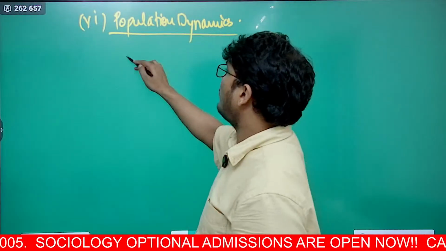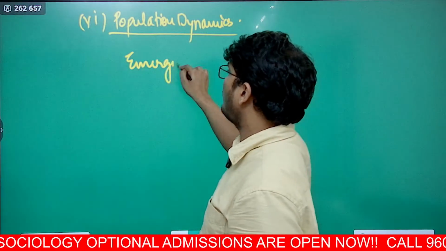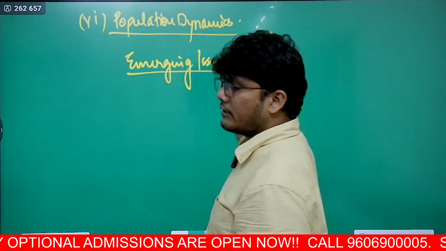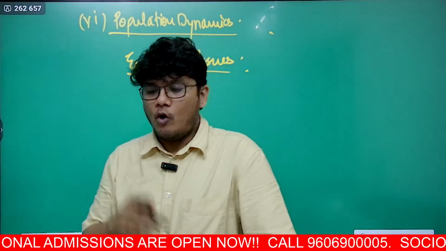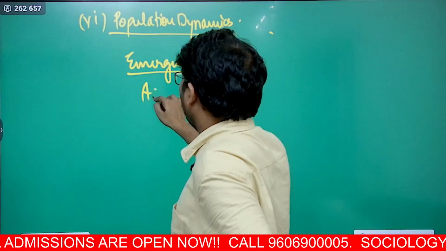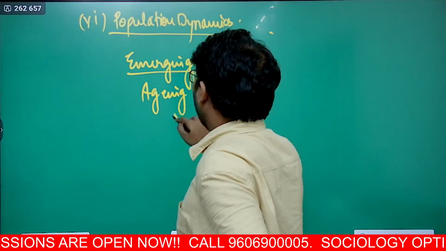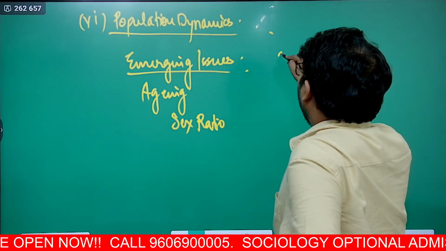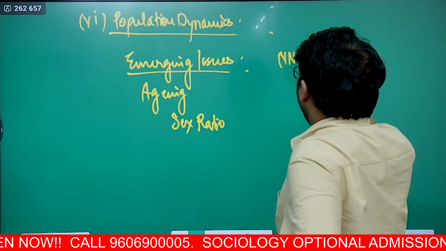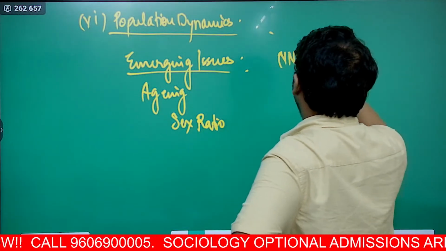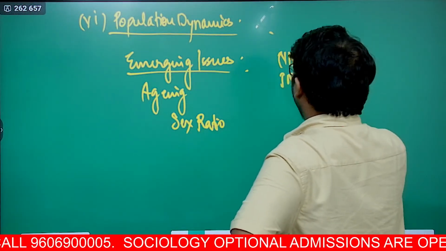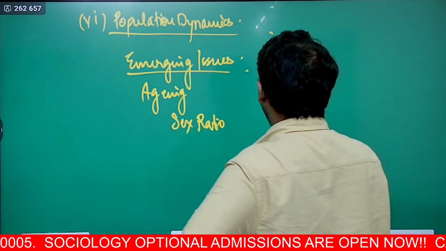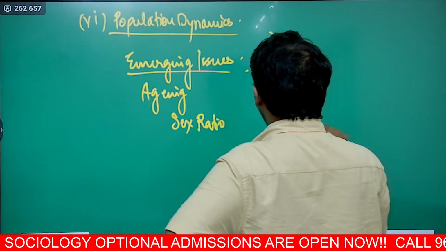Plus we will also see the emerging issues. Emerging issues with respect to population, for example, aging, for example, sex ratio, for example, neonatal mortality rate, infant mortality rate, child mortality rate, then you have maternal mortality rate.